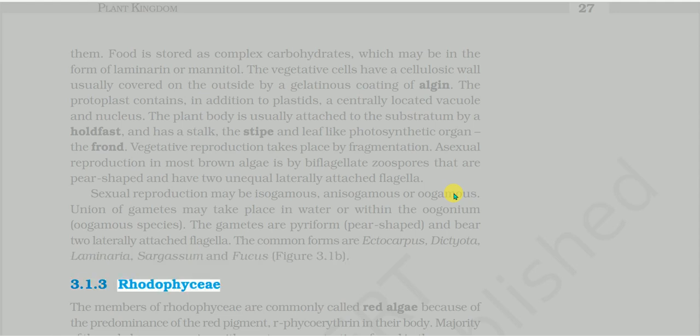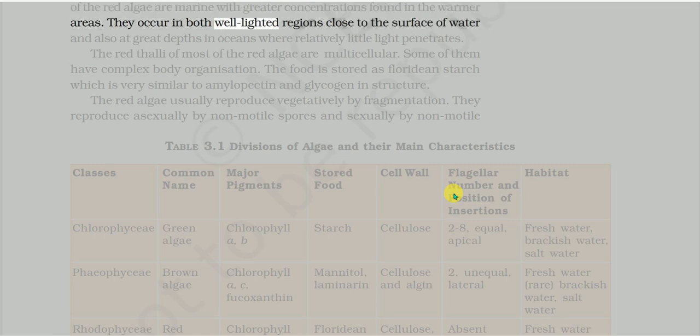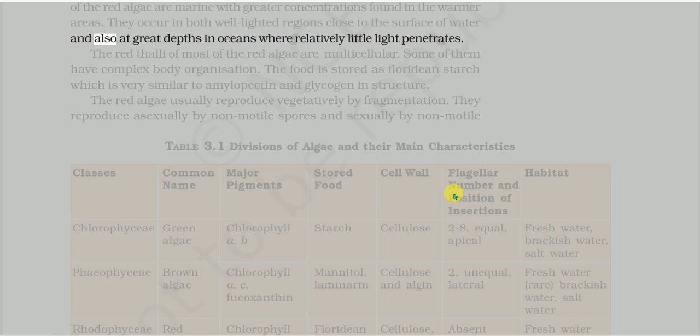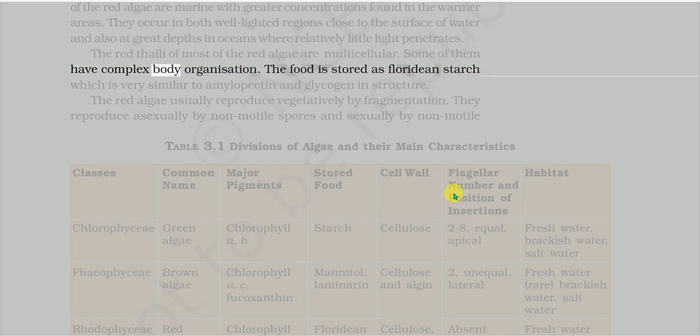3.1.3 Rhodophyceae. The members of Rhodophyceae are commonly called red algae because of the predominance of the red pigment, phycoerythrin, in their body. Majority of the red algae are marine with greater concentrations found in the warmer areas. They occur in both well-lighted regions close to the surface of water and also at great depths in oceans where relatively little light penetrates. The red algae are mostly multicellular. Some of them have complex body organization.